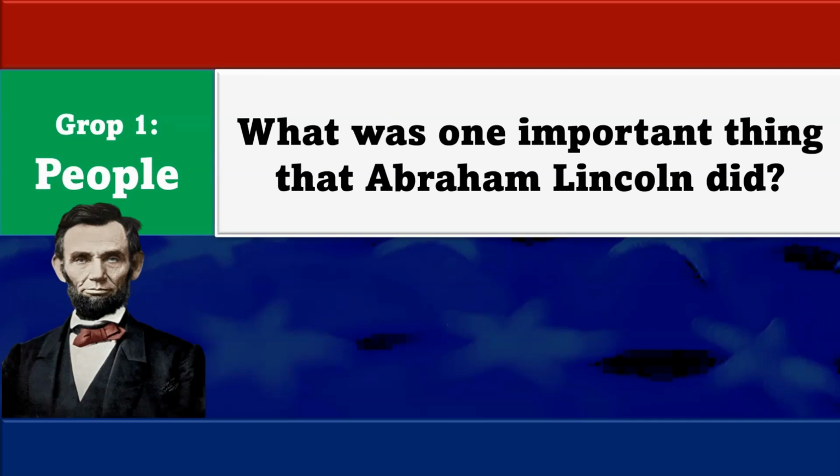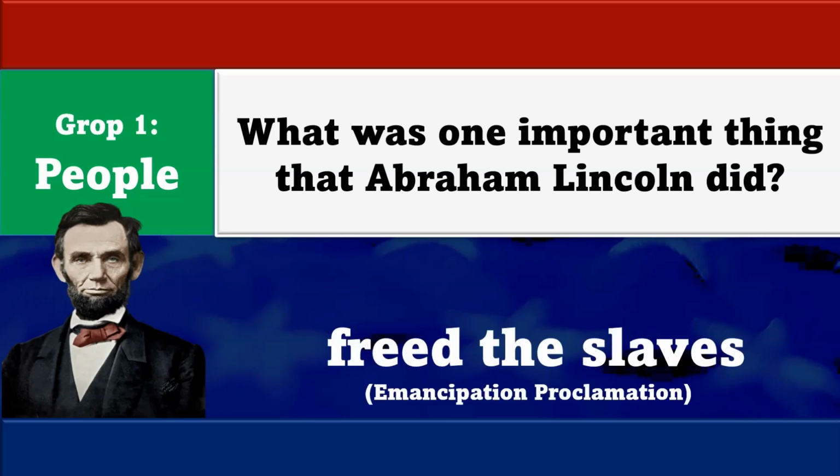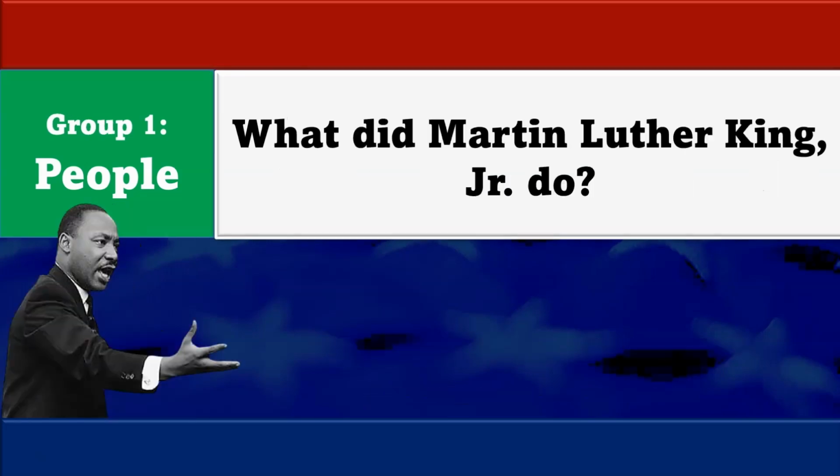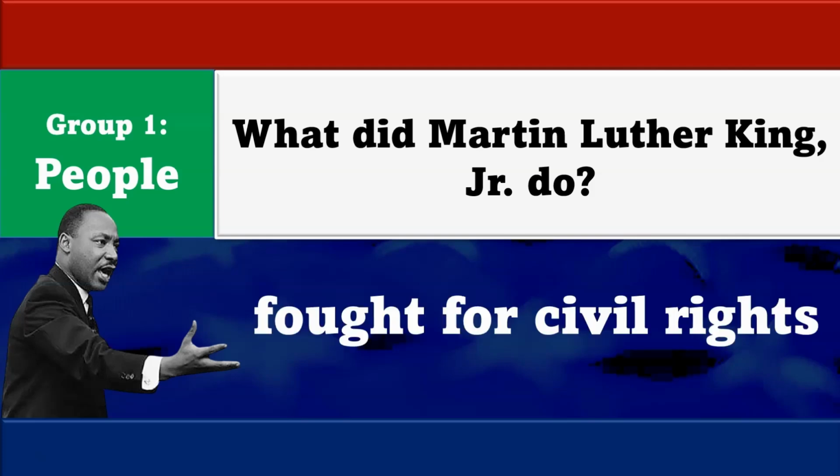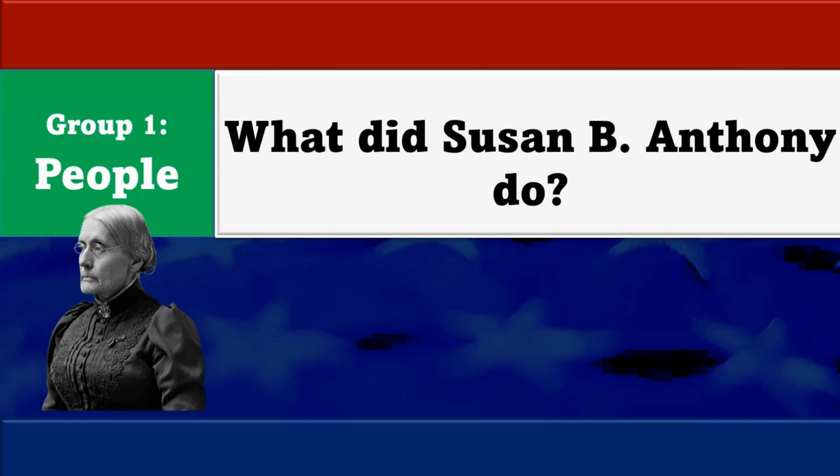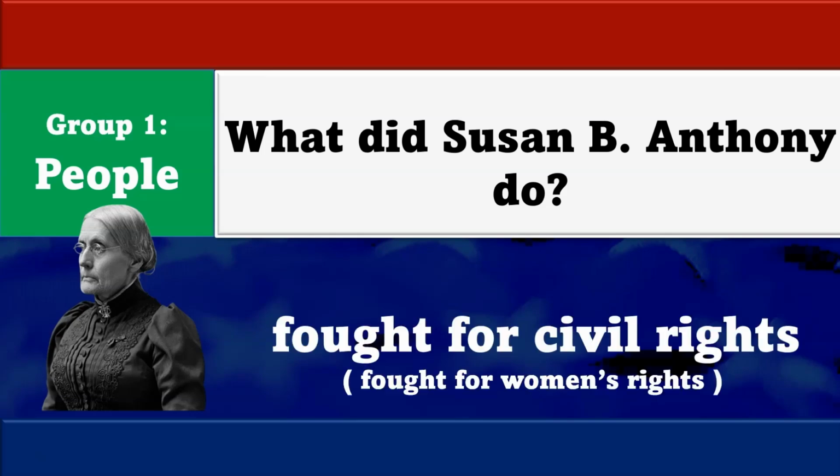What is one thing Benjamin Franklin is famous for? U.S. diplomat. What was one important thing that Abraham Lincoln did? Freed the slaves. What did Martin Luther King Jr. do? Fought for civil rights. What did Susan B. Anthony do? Fought for civil rights. You can also say fought for women's rights.